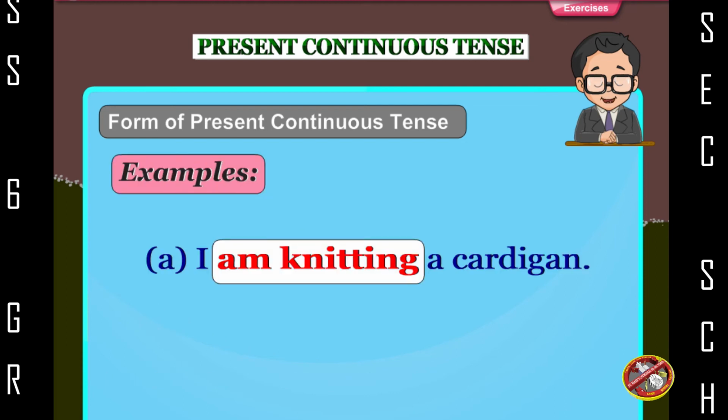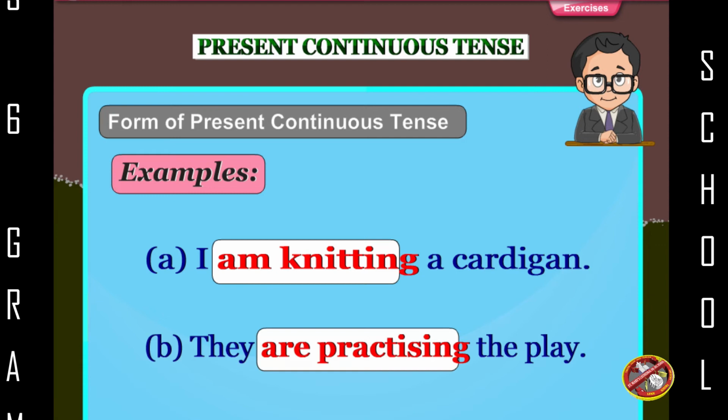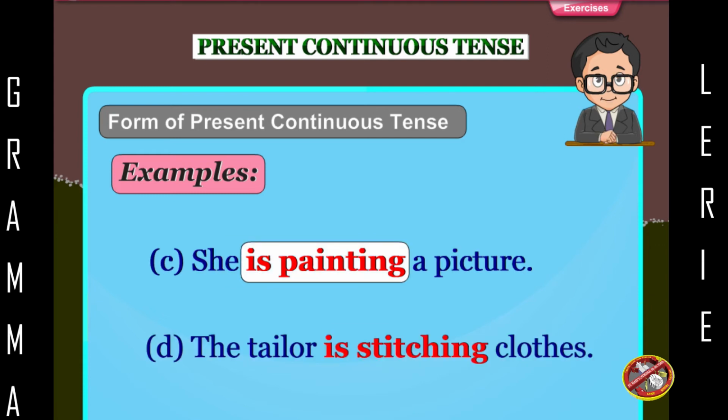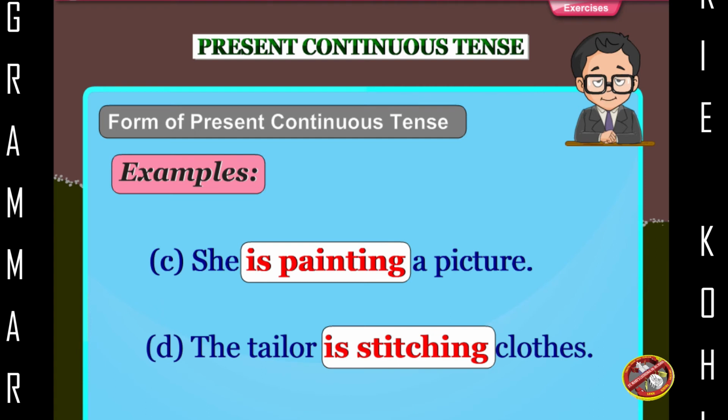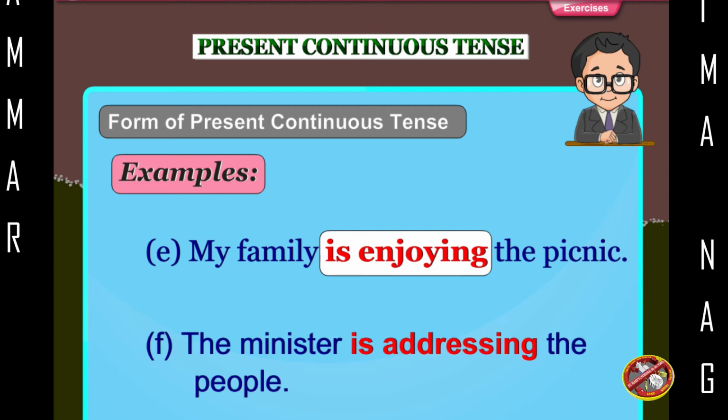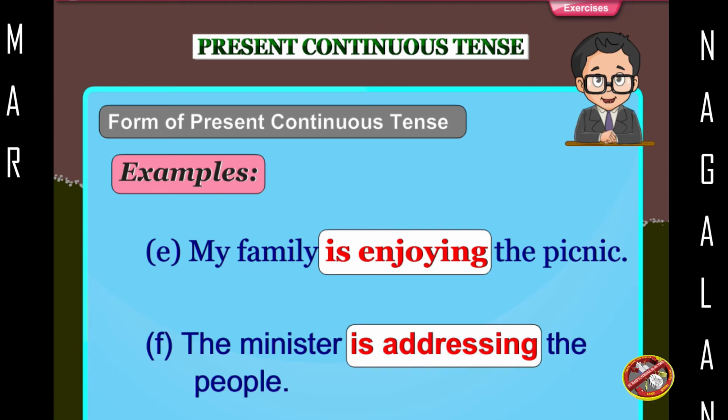Examples: I am knitting a cardigan. They are practicing the play. She is painting a picture. The tailor is stitching clothes. My family is enjoying the picnic. The minister is addressing the people.